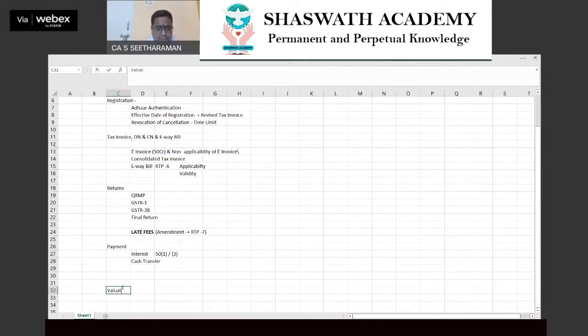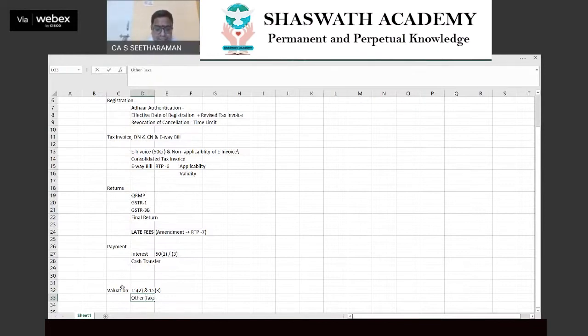The next area you will be doing is valuation, and in valuation please focus on the special adjustment with respect to 15 subsection 2 and discount with respect to 15 subsection 3. You will not have much of a problem with respect to discount. Only one thing you have to keep at the back of your mind is 15 subsection 2. In 15 subsection 2, please look out for adjustment. Please look out for adjustment for other taxes.